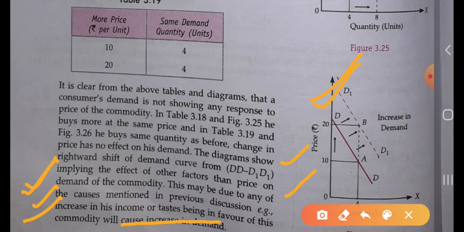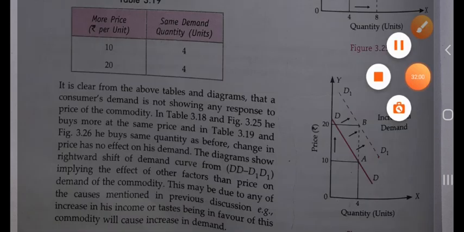Only for this reason we have taken other things remaining constant. If other things are also changing, there will be no changes and there will be no impact of price on the quantity demanded. So it's all about today's class. We will discuss further in the next class.